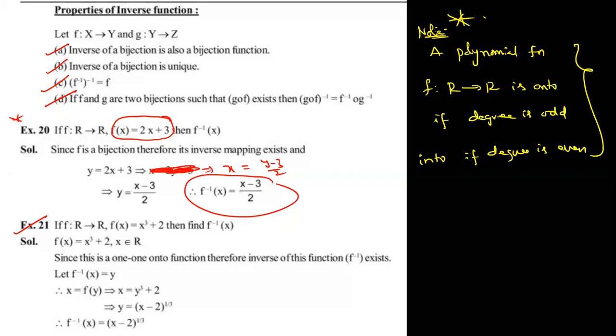The function is into when the degree of f is even. Degree means what? Degree of f. Okay, you should understand. Even means into function, odd means onto function. In these two examples, what you're observing, the degree is an odd number, that's why it is an onto function. If it is even, then it is an into function. So please add this point.